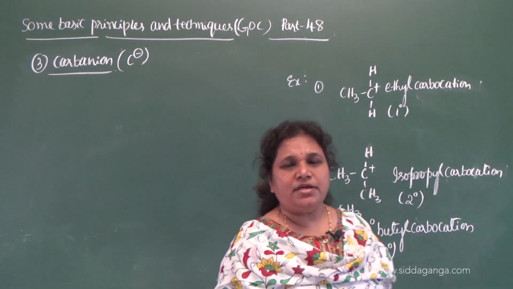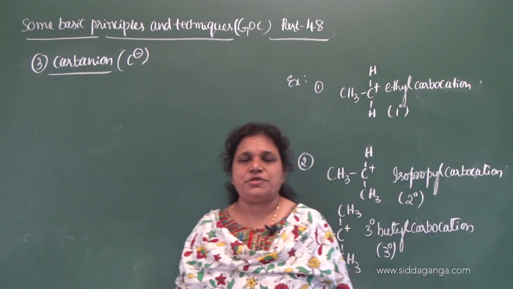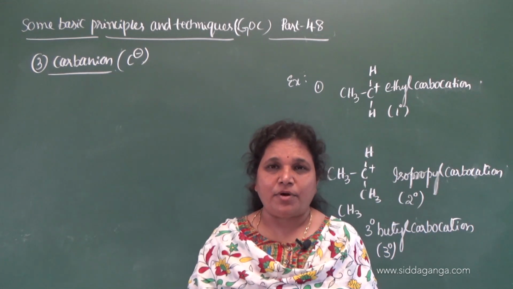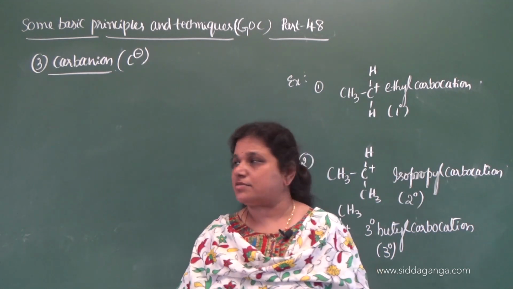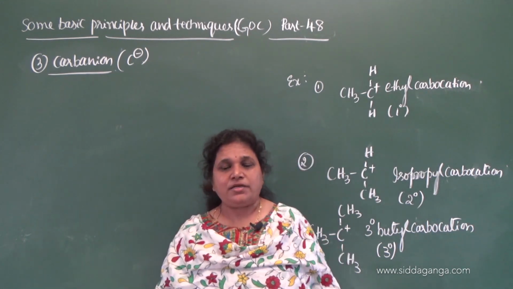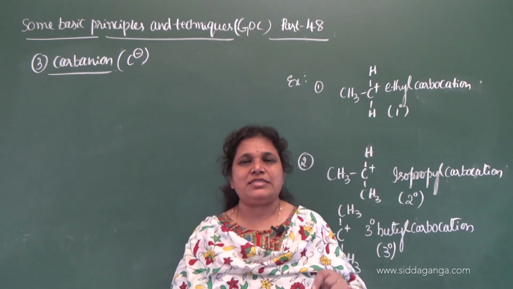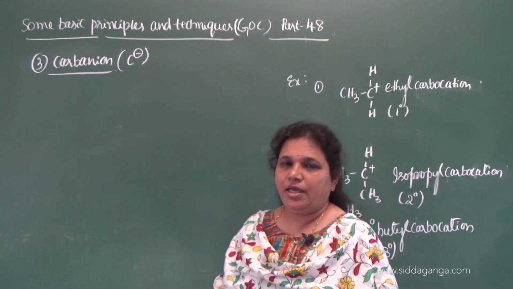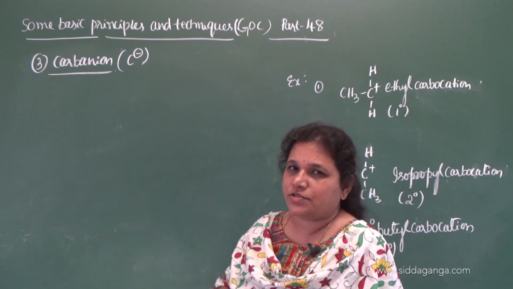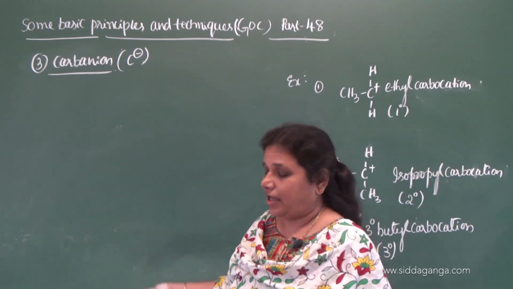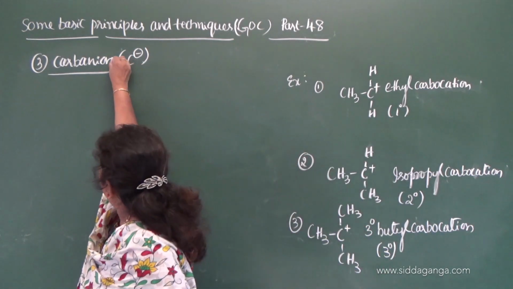They are nothing but the chemical species which are formed by the heterolytic cleavage of a covalent bond during organic reactions. Remember, during heterolytic cleavage, if carbon contains a negative charge, means it takes both the electrons during bond cleavage, then they are nothing but carbanions.